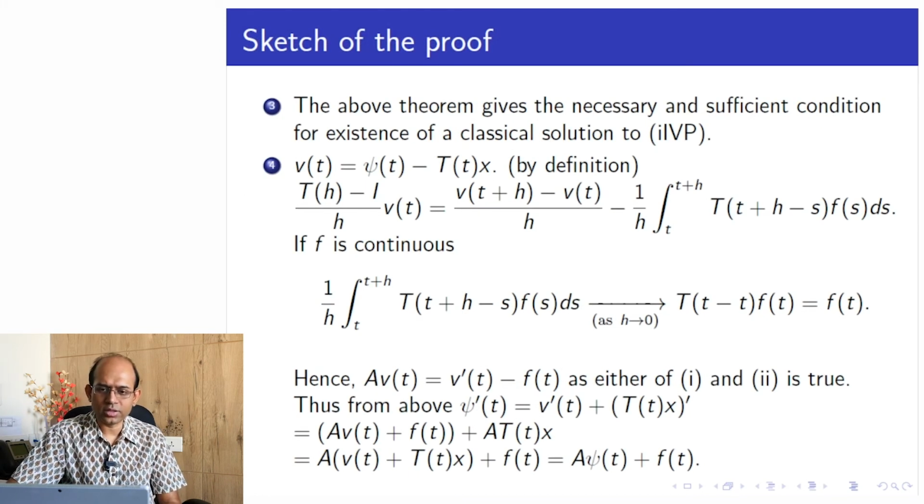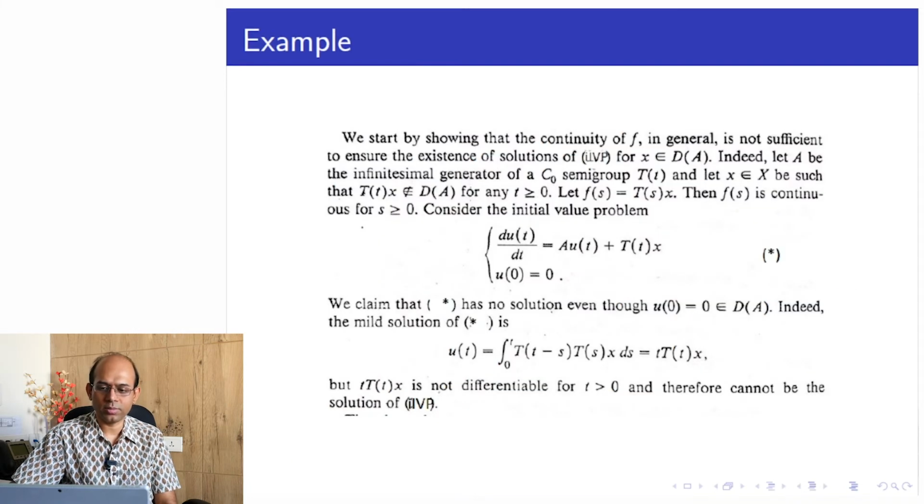As I have discussed, only continuity of f is insufficient to ensure existence of a classical solution, given that the initial data is coming from the domain of A. This is illustrated by this example.